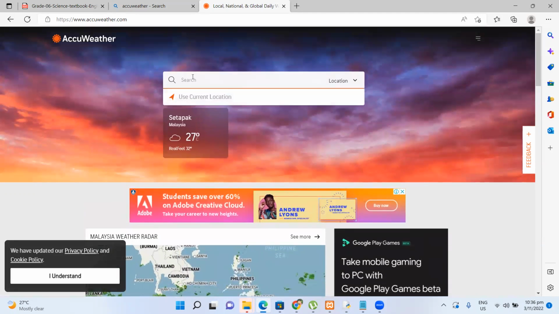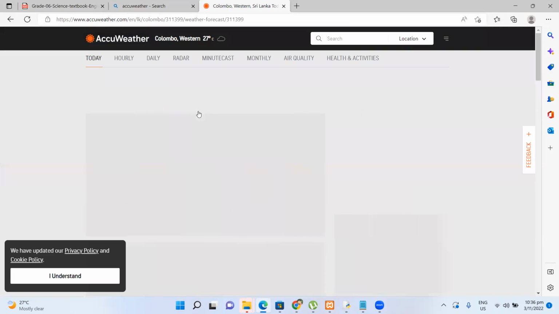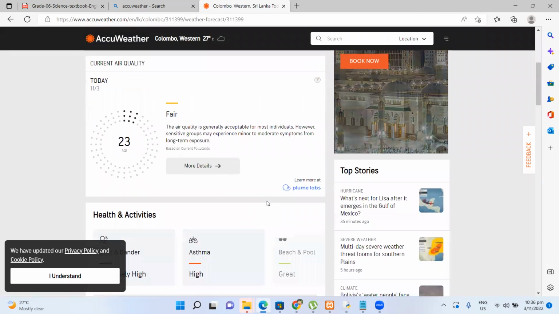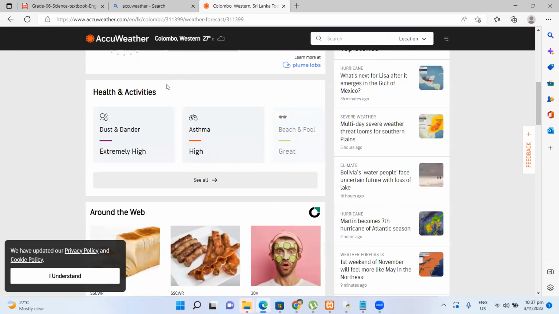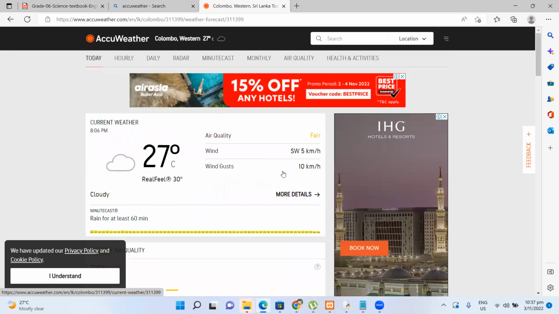Let's say Colombo, Western Province, and you can check the daily predictions about the weather. It says fair weather, and also shows the quality of the environment. Tonight there will be a couple of showers, but tomorrow the forecast is some showers and even thunderstorm. Likewise, these are weather, and weather is basically a temporary condition.